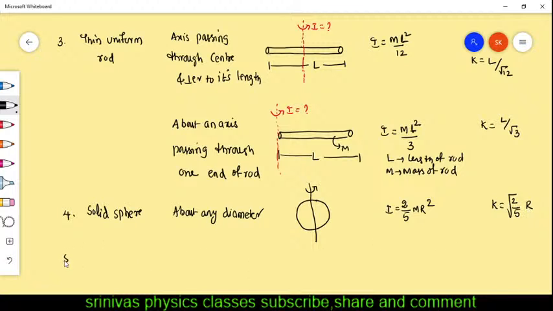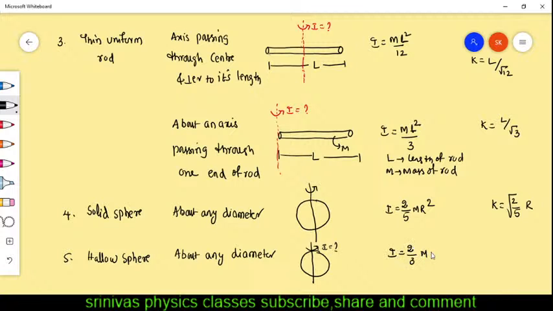Next, hollow sphere. What is the difference between the solid sphere and hollow sphere? Solid sphere means inside also matter is there. Hollow sphere means just like a ball, a volleyball. In that hollow sphere, inside matter is not there. About this axis, moment of inertia I want. Moment of inertia formula is 2 by 3 mr square. Its radius of gyration formula is under root 2 by 3 into r.